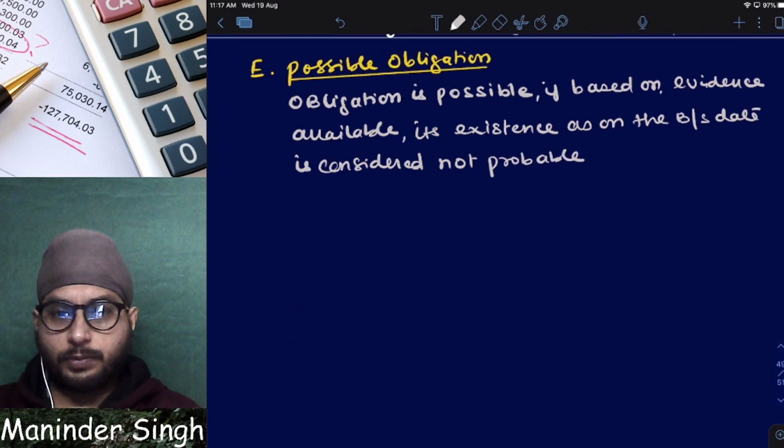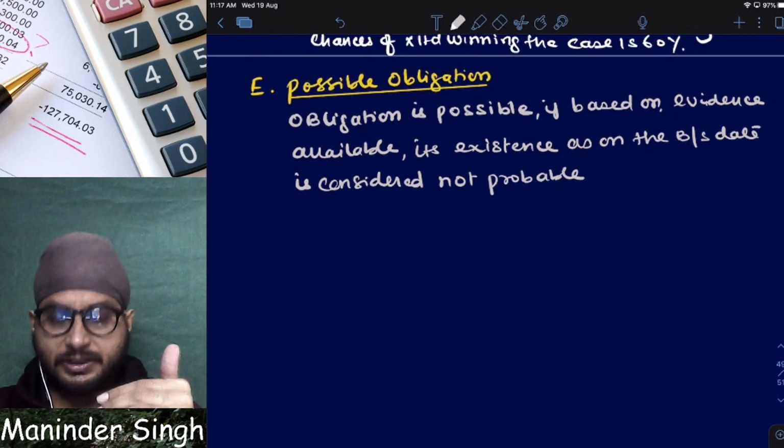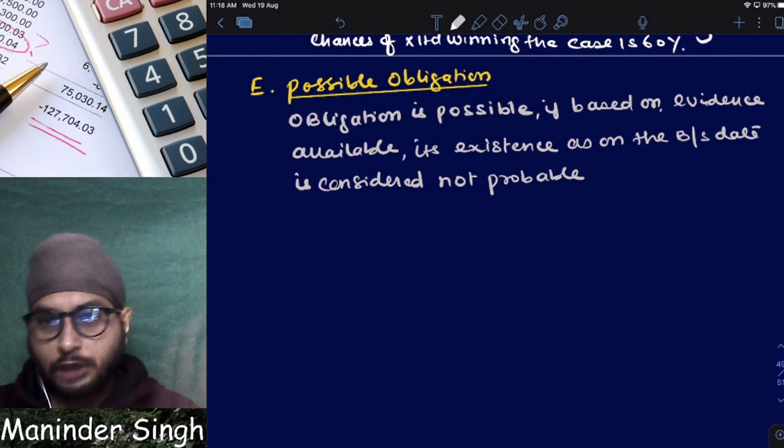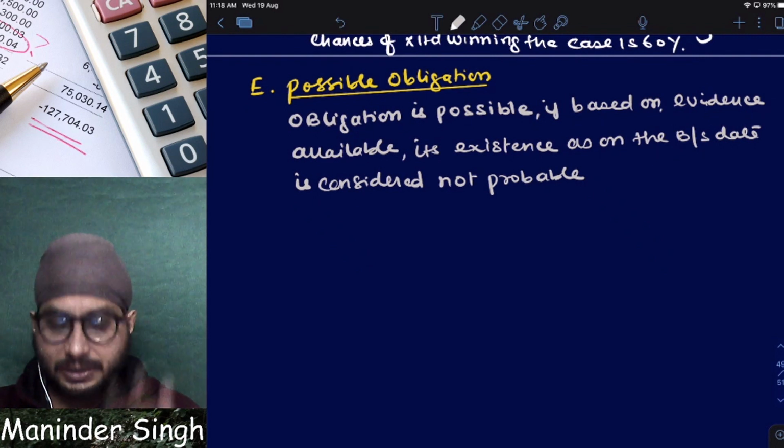Not probable. Probable means greater than 50%, right? When it is not probable, it might be either equal to or less than 50%.